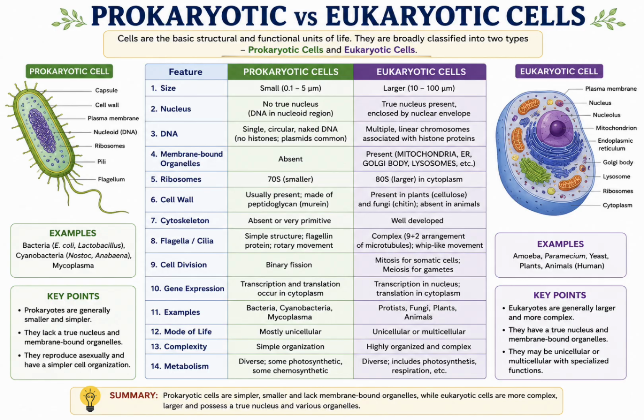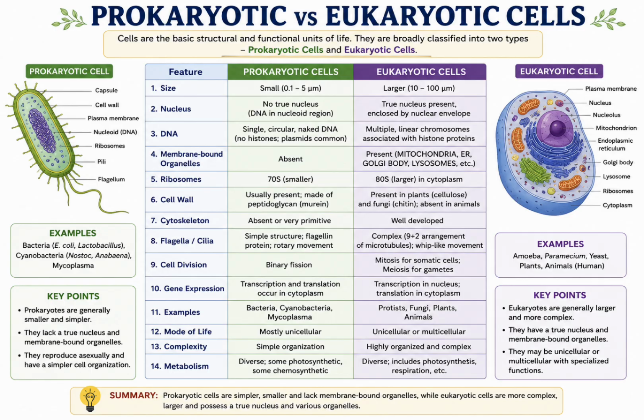Now come to the points of difference. First one is size. Prokaryotic cells are very small, 0.1 to 5 micrometer only, while eukaryotic cells have a larger size, up to 10 to 100 micrometer. The second difference is nucleus. Prokaryotes have no true nucleus. Nuclear membrane and nucleolus are also absent.